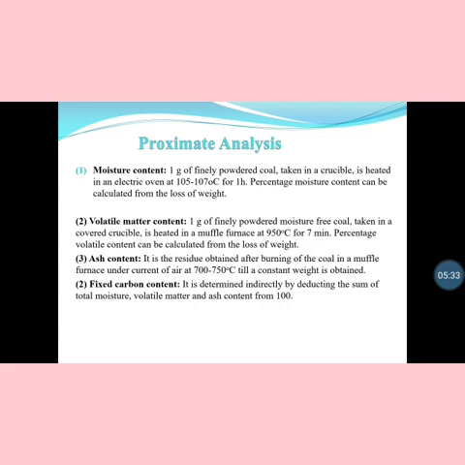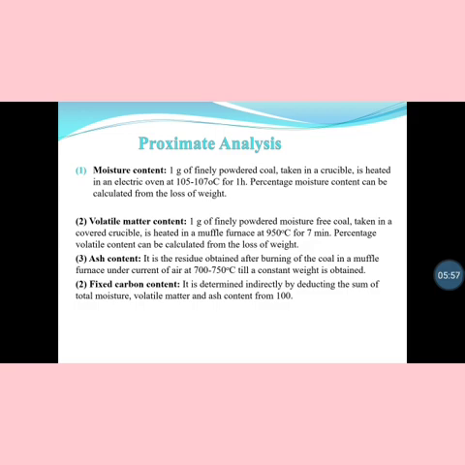Next is volatile matter content. 1 gram of finely powdered moisture-free coal is taken in a covered crucible and heated in the muffle furnace, and the temperature will be set to 950 degrees centigrade for 7 minutes. The percentage volatile content can be calculated from the loss of weight.